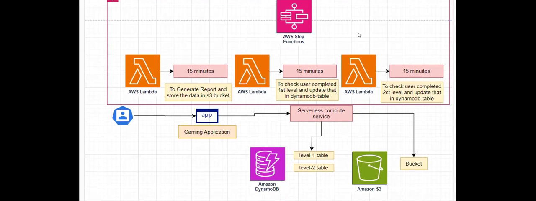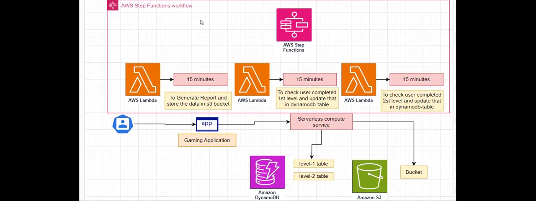Now, in this lab, we're going to see how to control our Lambda functions, that is, our serverless compute services, by using Step Functions. We will do this by creating a visual flow chart inside our step function. We just need to start this step function.